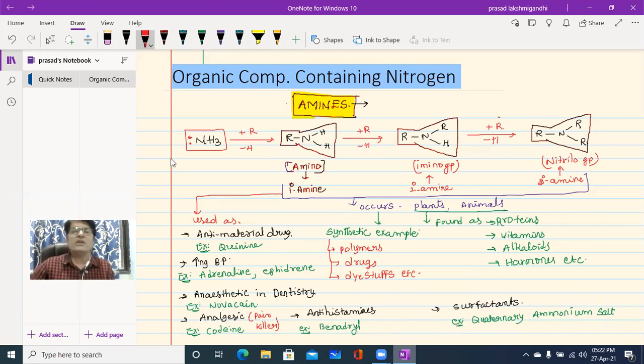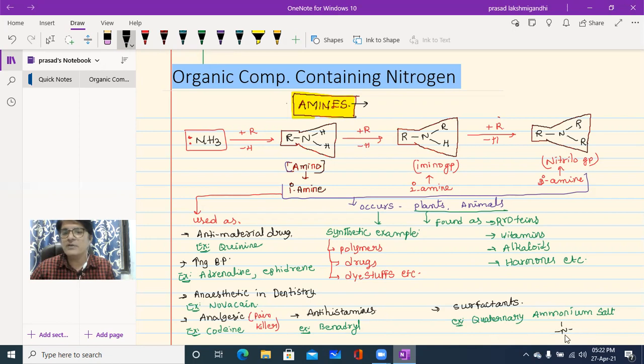What does quaternary ammonium salts mean? See, nitrogen valency is 3, we know that, isn't it? But in quaternary ammonium salts, the nitrogen valency will be 4, beta. So how can we write it? Nitrogen valency is 4.